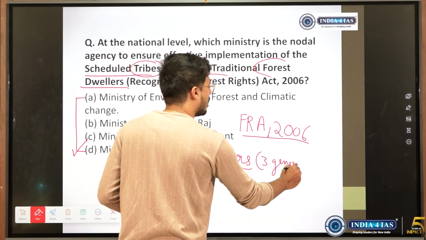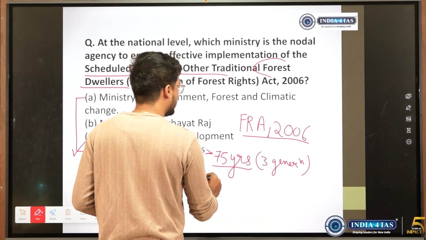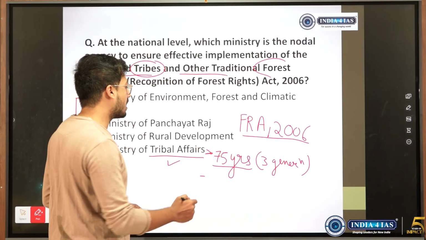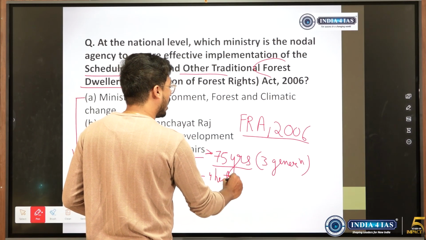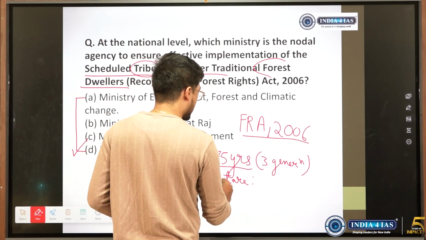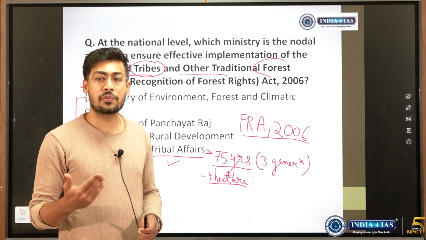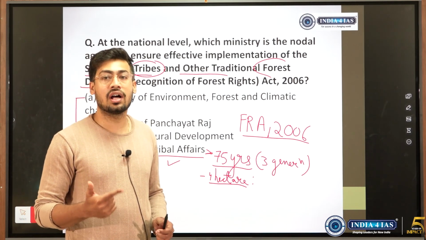If it's more than 3 generations, which is more than 75 years, then in whichever forest area he had occupied or cultivated, we give ownership of up to 4 hectares of land to that forest dweller. And this ownership of 4 hectares could be passed on to their offspring, sons and daughters also, but it cannot be sold to another private party.